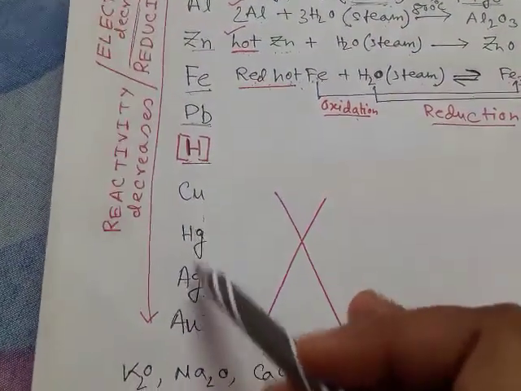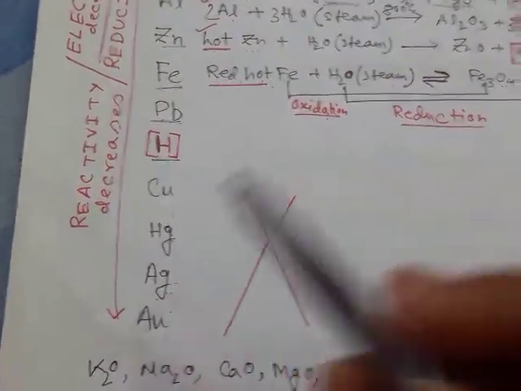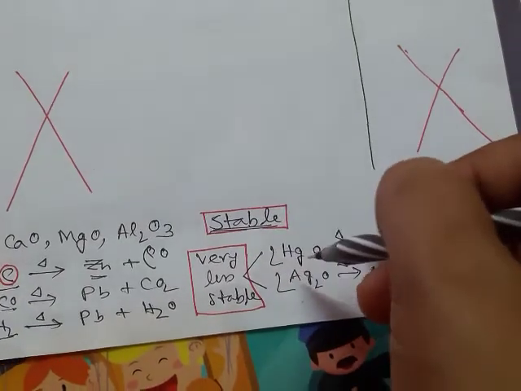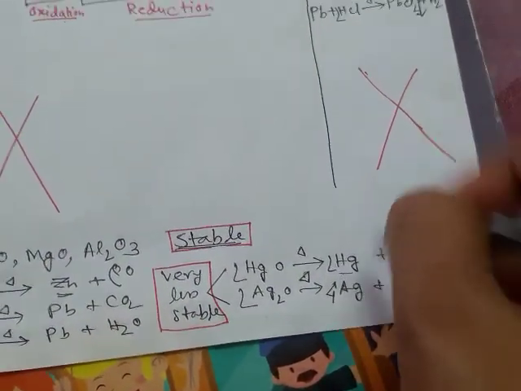Whereas mercury oxide and silver oxide, as these metals are much less electropositive, their oxides are much less stable. So by simple heating we get the corresponding metals.